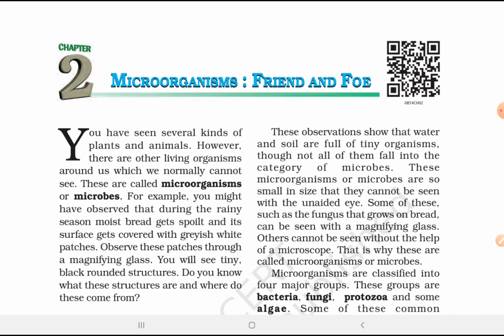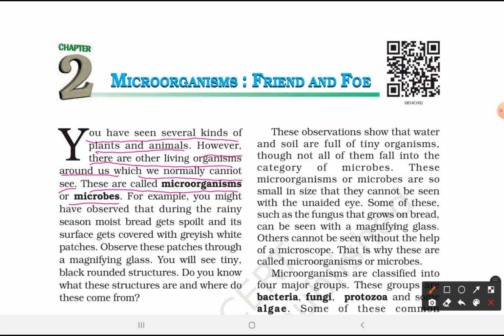Thank you. So let's begin with our NCERT. You have seen several kinds of plants and animals. However, there are other living organisms around us which we normally cannot see. These are called microorganisms or microbes.